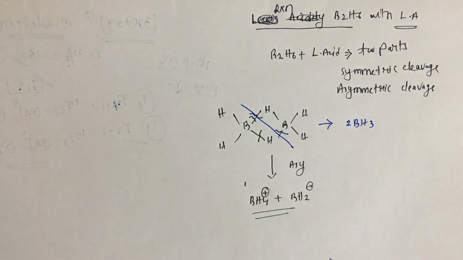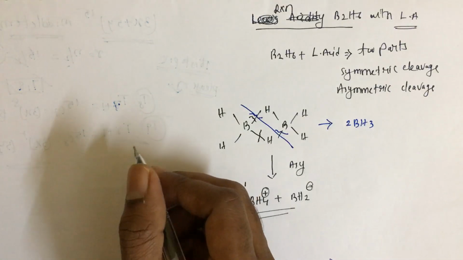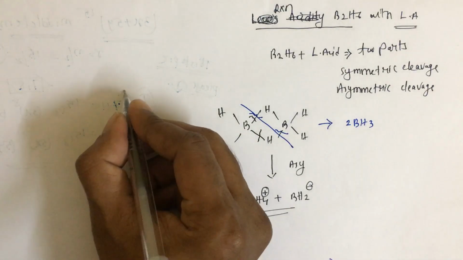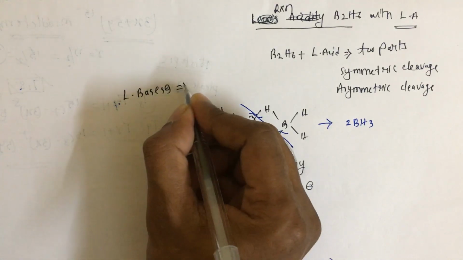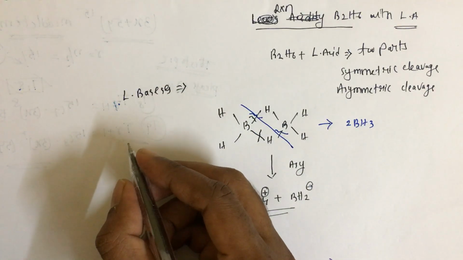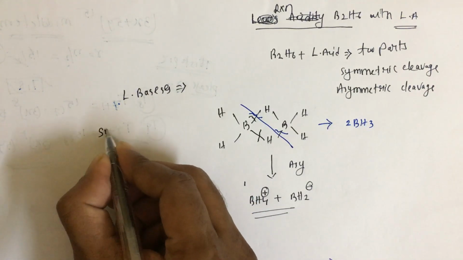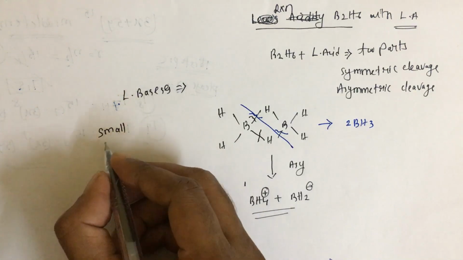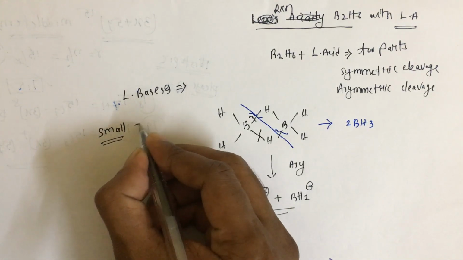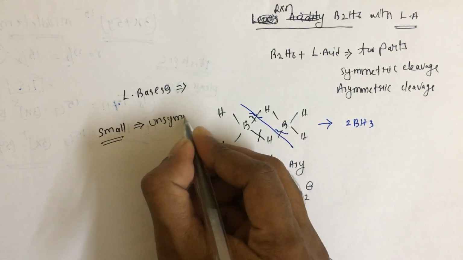This is unsymmetric cleavage. There are some Lewis bases which favor symmetric cleavage, and some Lewis bases which favor unsymmetric cleavage. When the size of the Lewis base is small, it prefers unsymmetric cleavage, and I will explain why.